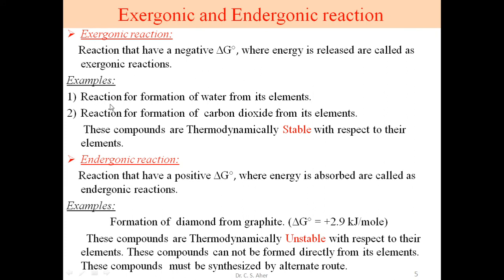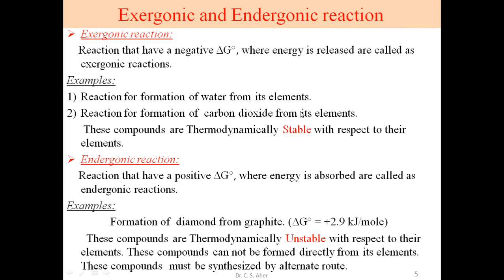For example, formation of water from its elements. We know hydrogen gas combines with oxygen to form water. Second, the reaction for formation of carbon dioxide from its elements: carbon combines with oxygen to form carbon dioxide. These compounds are thermodynamically stable, very important. Water and carbon dioxide are thermodynamically stable compounds, and these reactions are spontaneous.